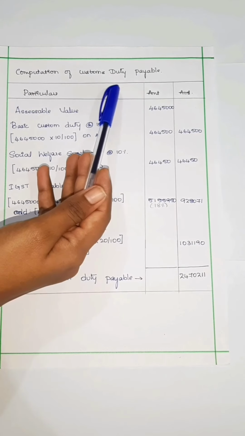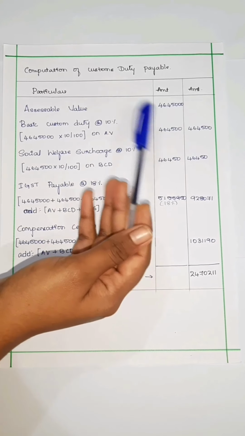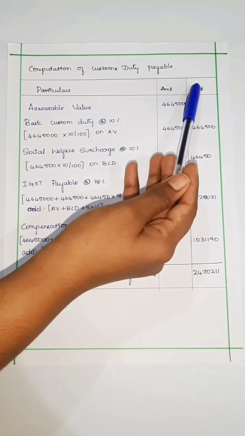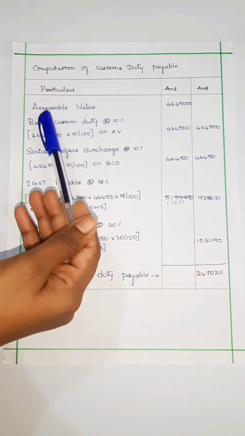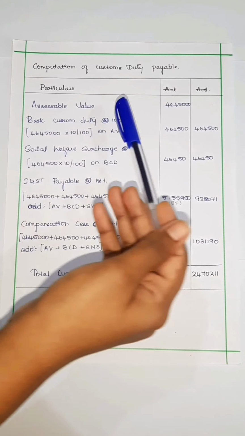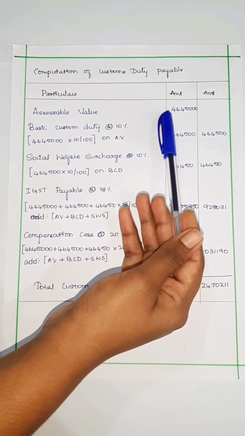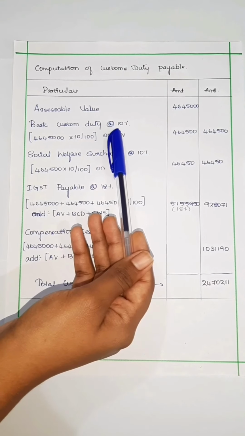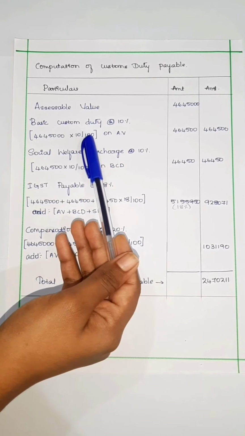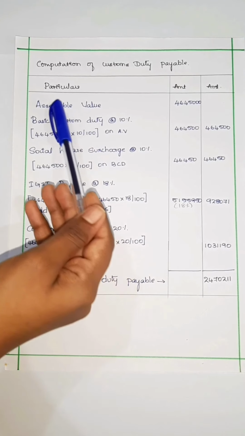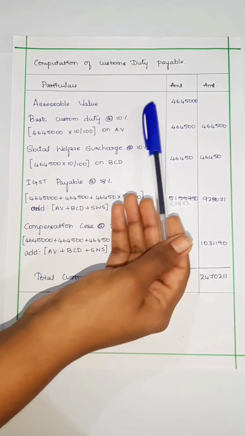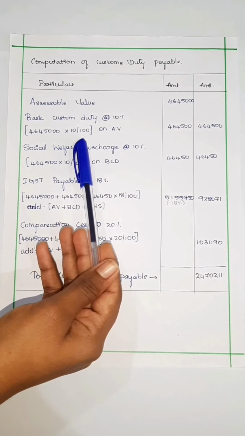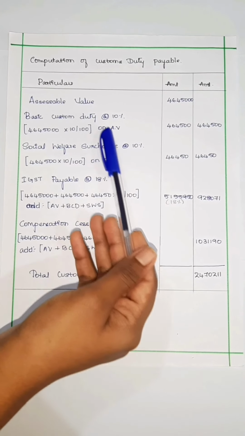Once we get assessable value, we have to compute custom duty payable. To compute custom duty payable, we require 3 columns. One is particulars, the amount which refers to inner column, and this amount for outer column. First we have to write assessable value. What is our assessable value? 46,45,000. Next, basic custom duty payable at 10%. So this basic custom duty should be calculated on assessable value. What is assessable value? 46,45,000 into 10%. This AV is nothing but assessable value.